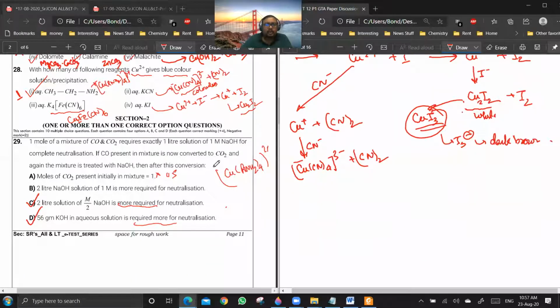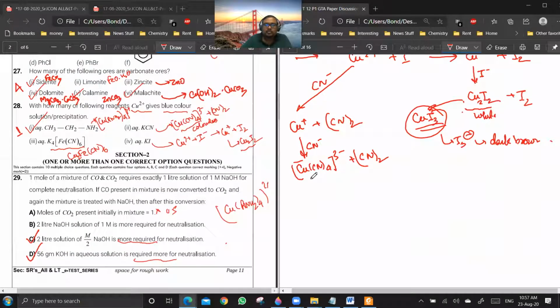Can you tell me why? Is it colorless or not? Because there are no unpaired electrons.